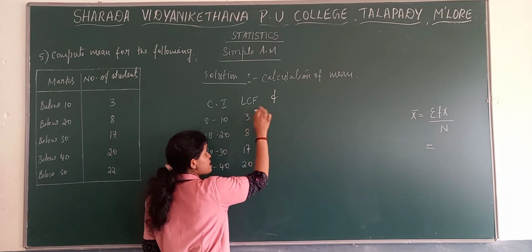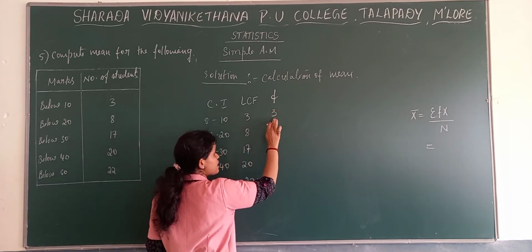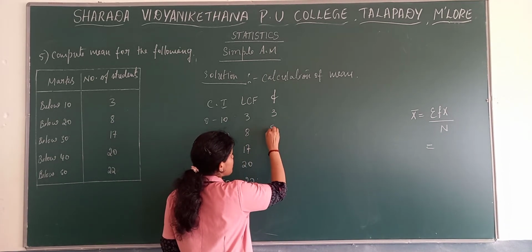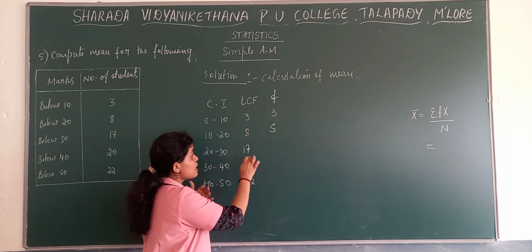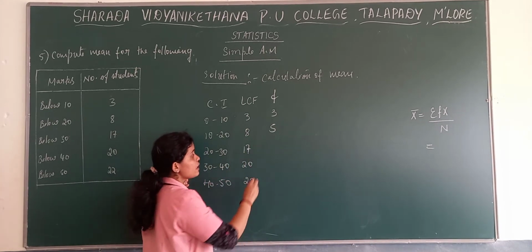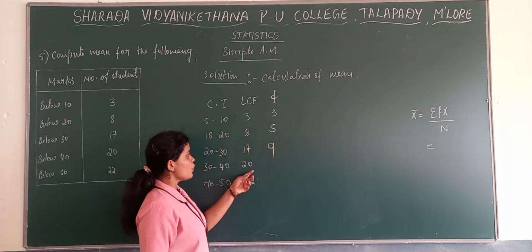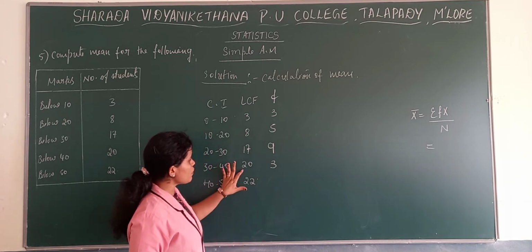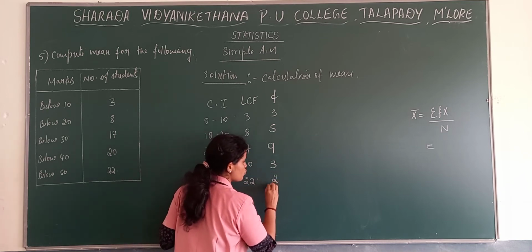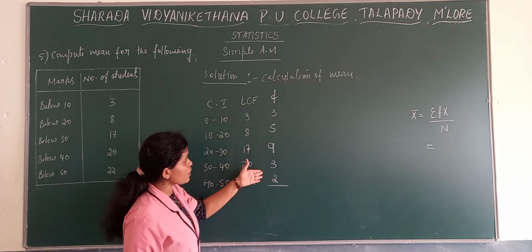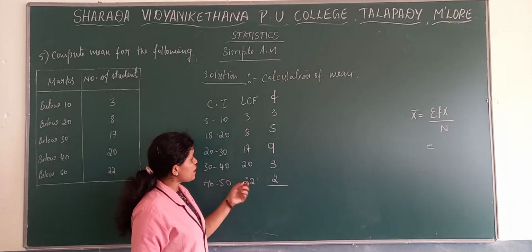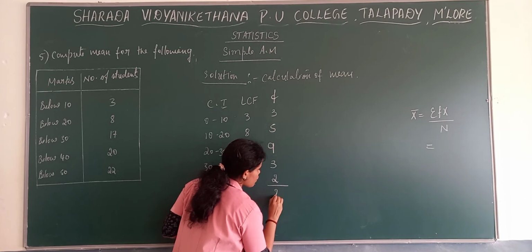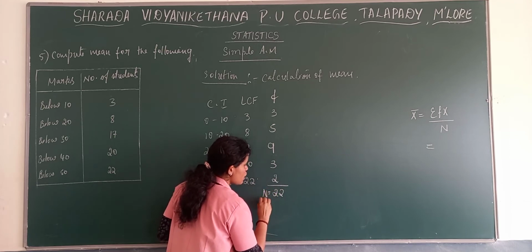From LCF, 3 as it is, then 8 minus 3, that is 5, then 17 minus 8, we get 9, 20 minus 17, we get 3, and 22 minus 20, we get 2. Now, total number of frequency. You know that the last value of LCF will be the total number of frequency. If you add this, you get 22. So, N is equal to 22.